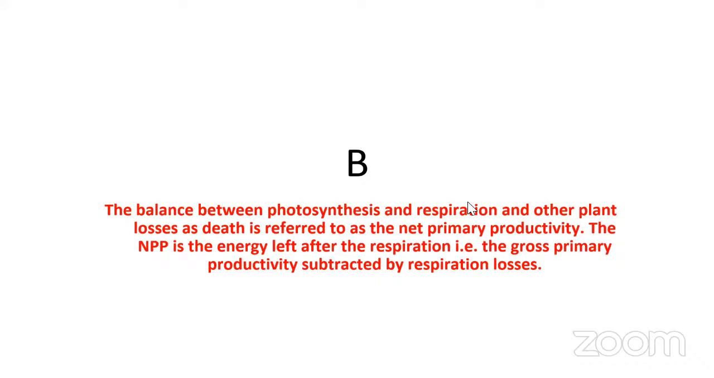The balance between photosynthesis and respiration and other plant losses is referred to as the net primary productivity. The NPP is the energy left after the respiration, that is, the gross primary productivity minus the respiration losses. Okay, thank you. So here they have also given the formula, indirectly they have given the formula, guys.